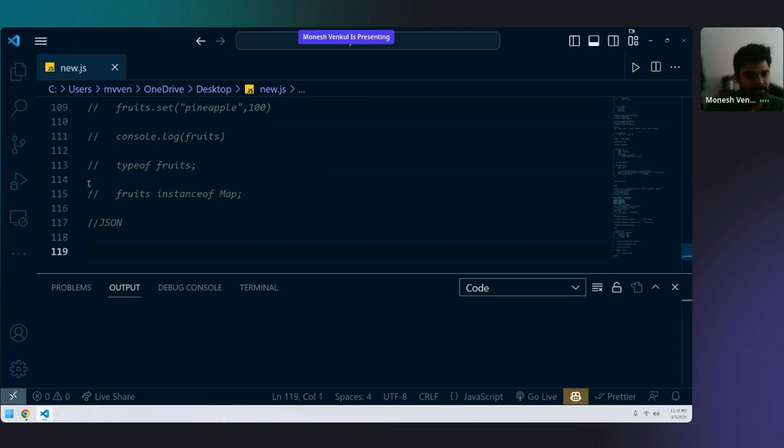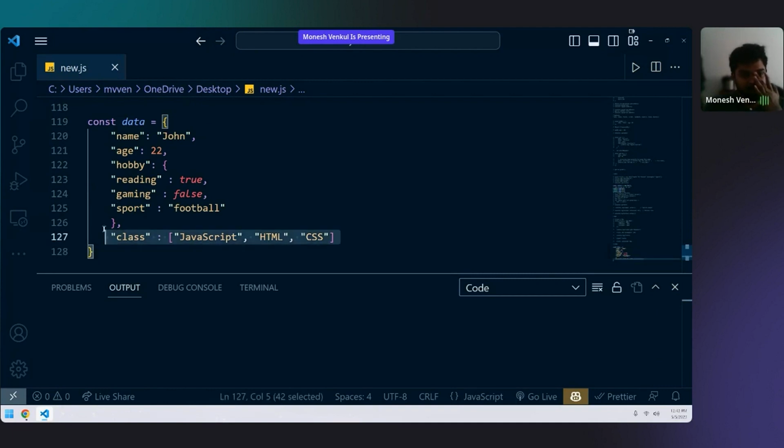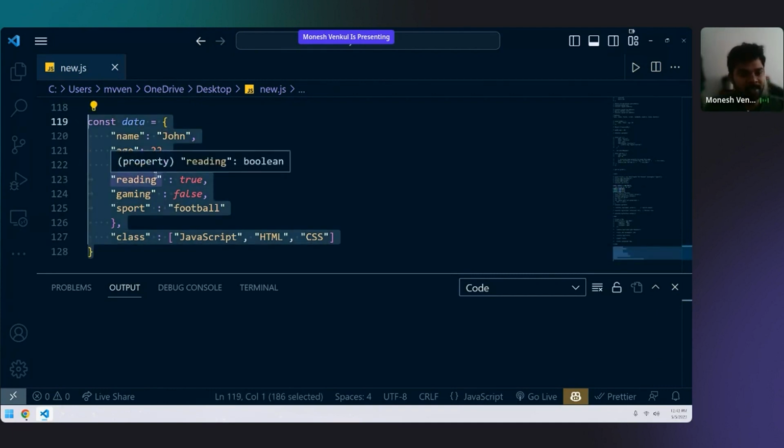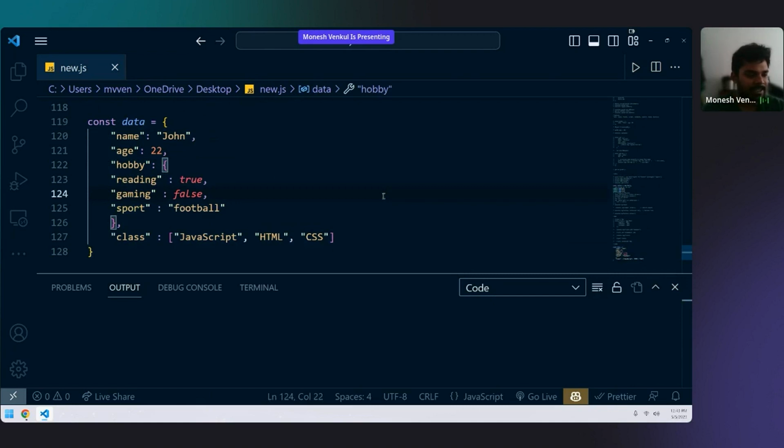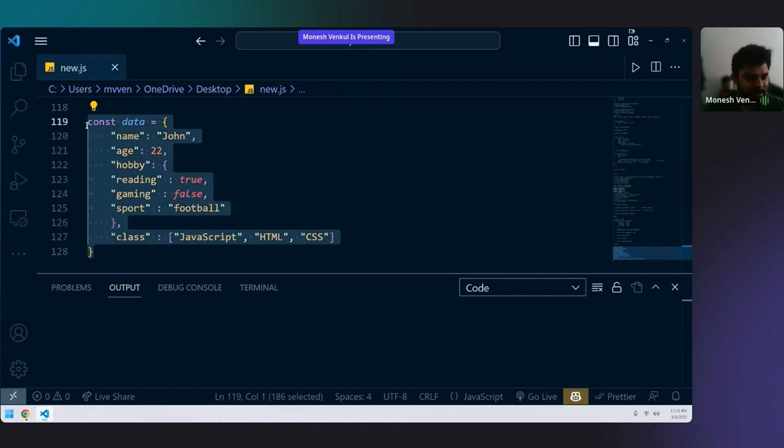JSON. Okay, this is how it looks. Now you tell me, does this look like an object or not? You put it in the chat. VS Code also uses JSON for all its settings. Yes, this is nothing but your object.